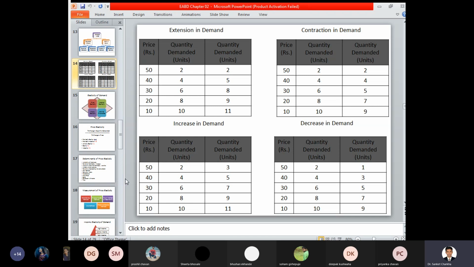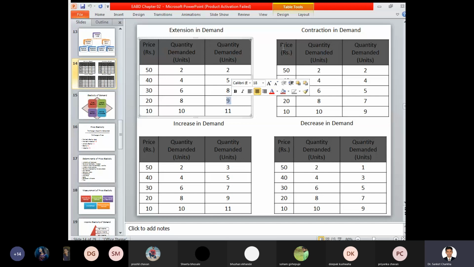Here, at the rate of rupees 50, the quantity demanded is 2 units, and it remains 2. There is no change. But now look at it from a certain perspective: gradually, step by step, the demand is at an extension level. At the rate of rupees 40, the quantity demanded is 4 and now becomes 5. At the rate of rupees 30, the quantity is 6 and accordingly the revised quantity becomes 8. At the price of rupees 20, the quantity demanded is 8 and accordingly increases to 9. So step by step, gradually the demand for the product is increasing, and accordingly extension in demand is taken into consideration.